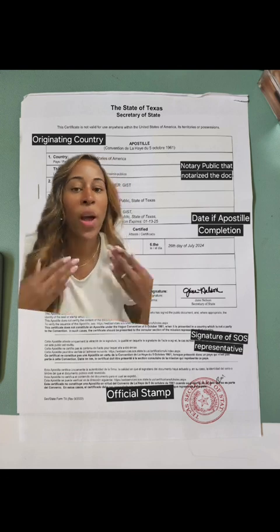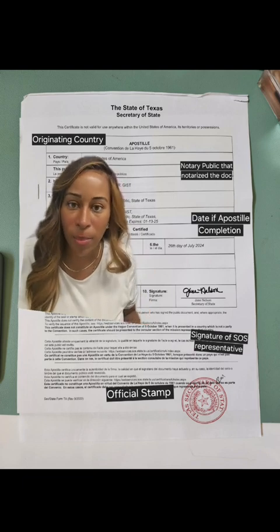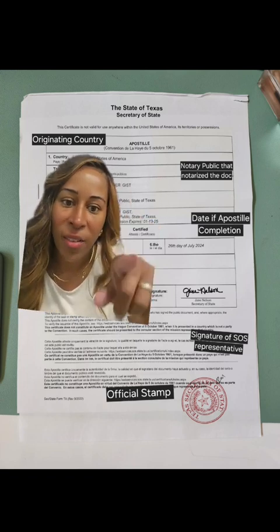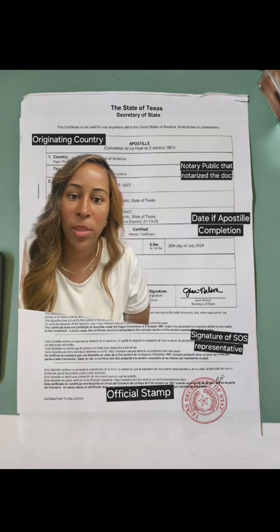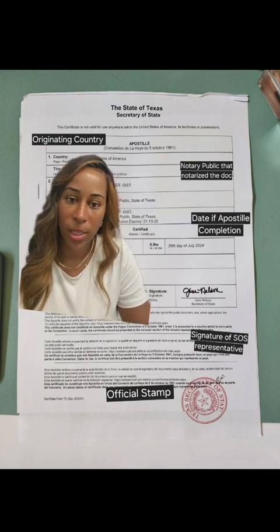In your state, you will have something similar to this, okay? It will not look exactly like this, but it will have the same information. Okay. All right. And then next one is the signature of the SOS representative. And that's it. That's what an actual apostille looks like when it's completed. Is this process complicated? No, it's not. Do you need to do a little bit of studying, work to understand the process? Absolutely. But as you can see, once it's processed and done, you just give it back to your client or to the destination where the document is going to.